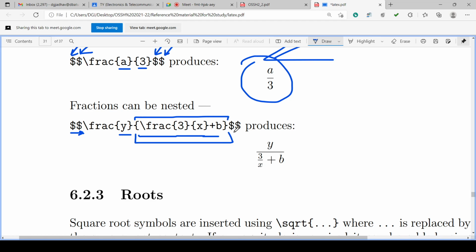And dollar dollar is completing the equation on the separate line. Then it will generate frac y, numerator, and denominator, one more frac 3 by x plus b. This is the total fraction generated. Okay.